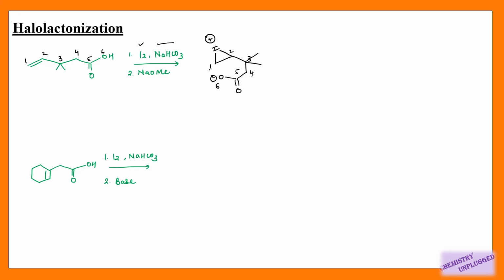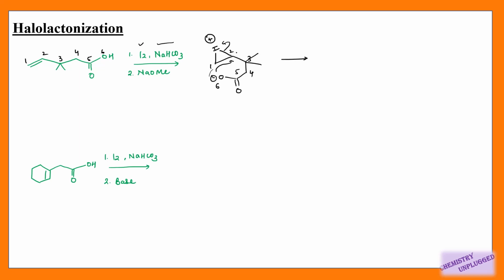Now this negative charge will attack on this carbon. Why is it attacking on this one, not on this one? Because after shifting of this bond, this carbon is forming a more stable carbocation. That is why this negatively charged oxygen will attack on it, right? It is true for activated groups attached here. If I have an iodinium ion, bromonium ion or activated oxygen, then it will show this type of reaction, right? So it will provide me a more stable carbocation, and there is also inversion at this center.